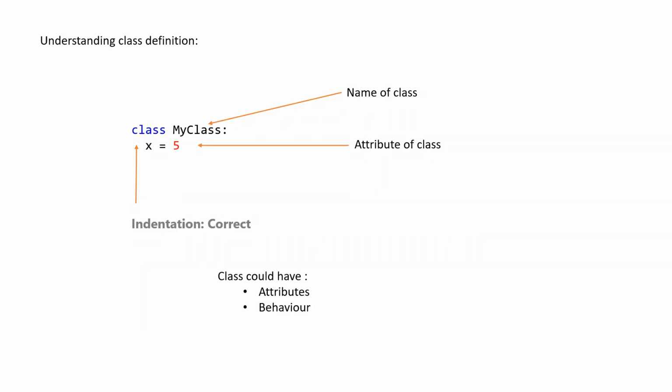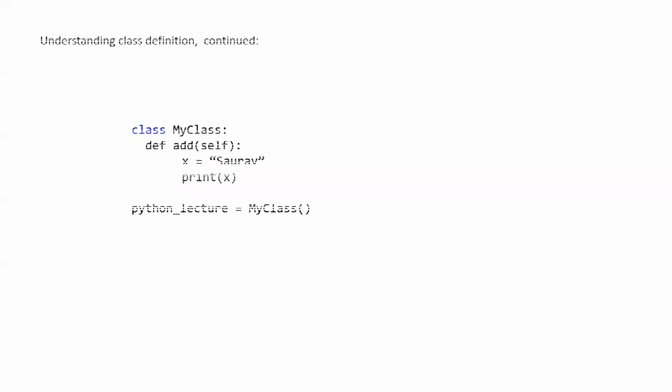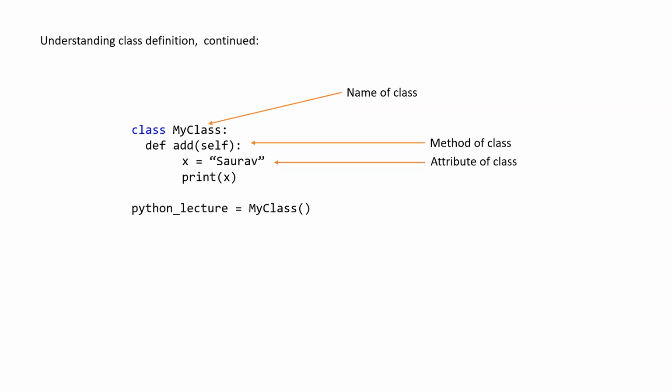Now, a class has two things, that is attributes and behavior. Attributes mean variables, behavior means methods or functions. So let's move to understand more deeply. Now we have the name of the class, that is MyClass. The attribute of the class is x equal to Saurav, and the function prints the value of x. So the x variable is the attribute of the class, and the add function, with self, is the method of the class.